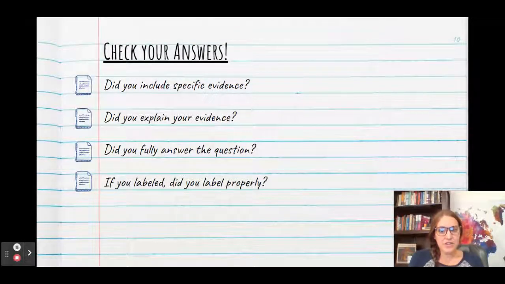Now go ahead and check your answers. Do you have specific evidence for parts A, B, and C? Did you explain it? Did you fully answer the question? And if you labeled, are the labels actually correct?